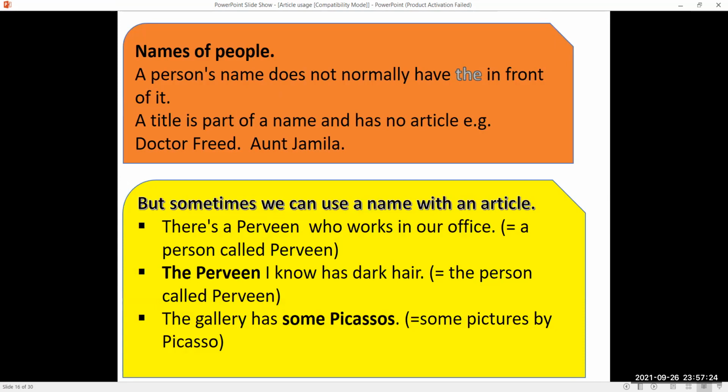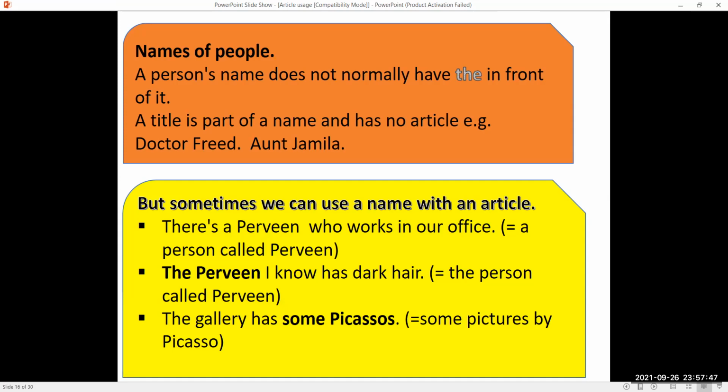In names of people, a person's name doesn't normally have the in front of it. A title is a part of a name and has no article. For example, Dr. Freed, Aunt Jamila. But sometimes we can use a name with an article. There is a Parveen who works in our office, means a person called Parveen. The Parveen I know has dark hair, the person called Parveen.